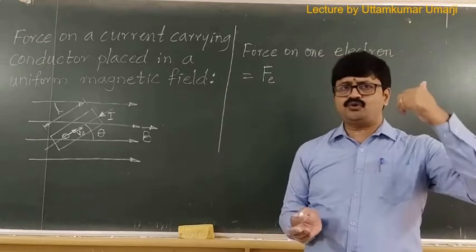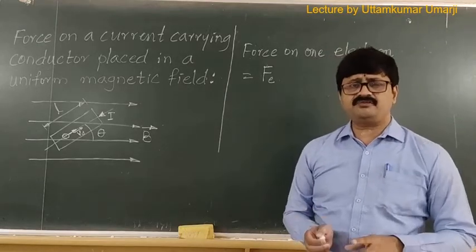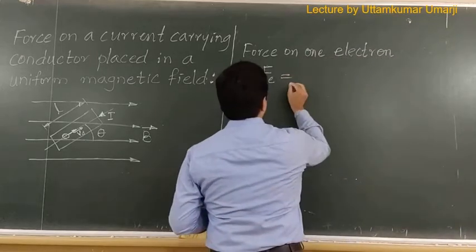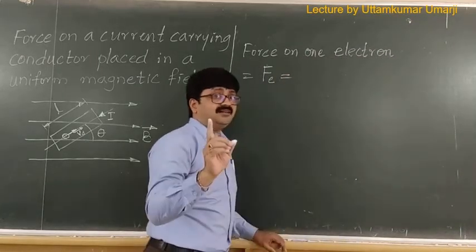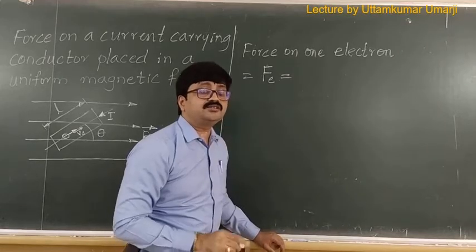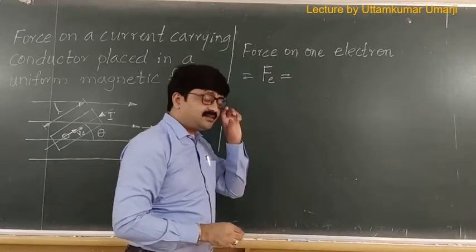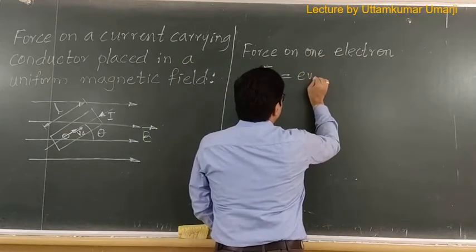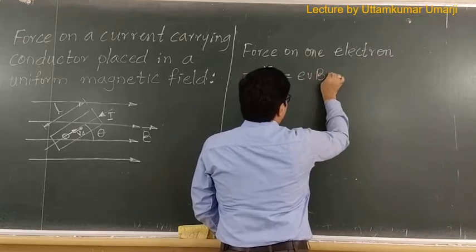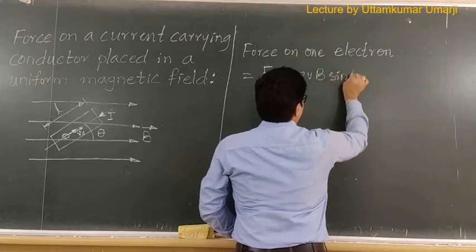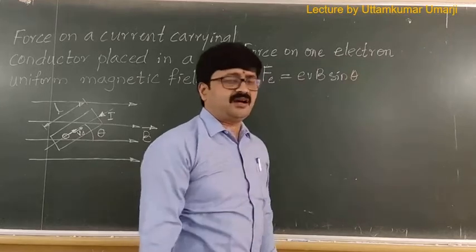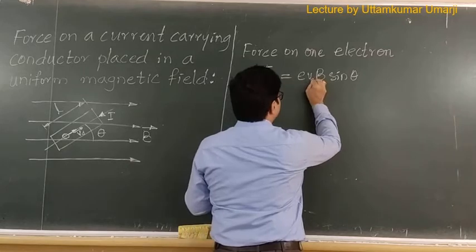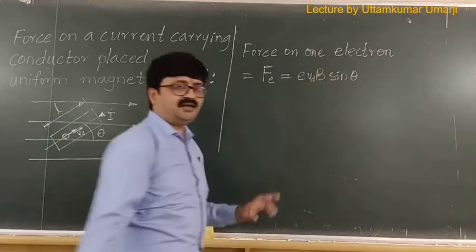If you remember, I told you during my first discussion itself, that is qVB sin theta. Here q is equal to what? Charge on the electron. So in place of q I will write e, into v into B sin theta. Fine. Now what is v here? v is the drift velocity of the electron, so I will write this as vd. I hope it is clear.